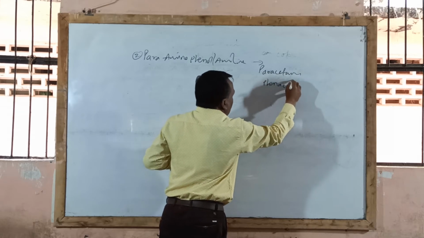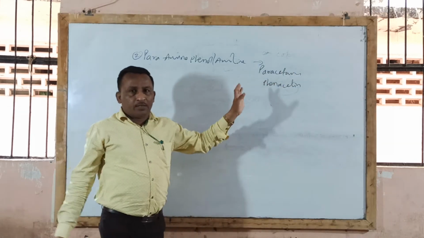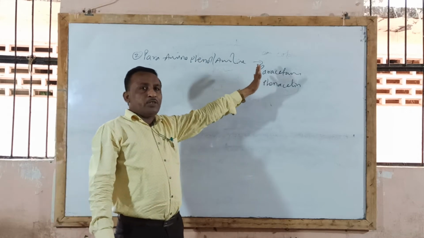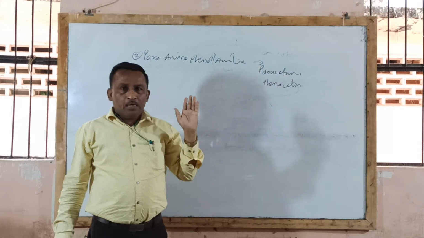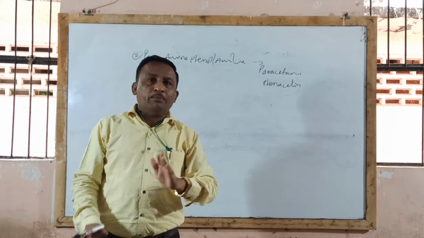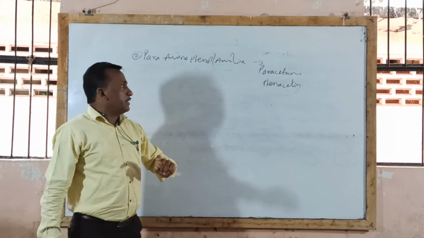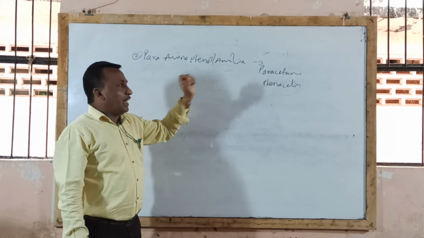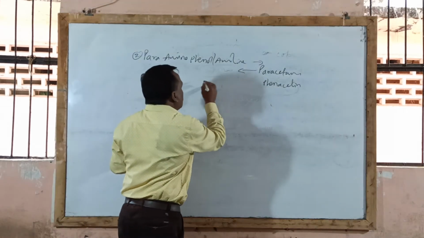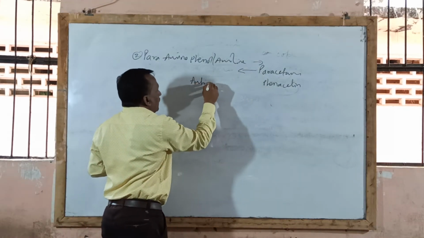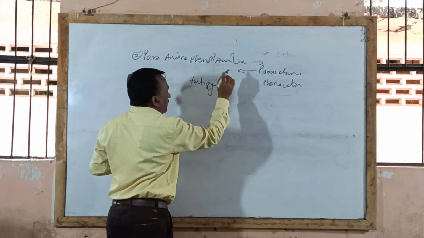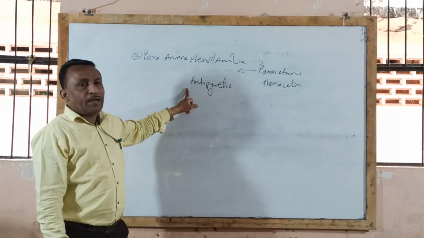Now here, you remember the therapeutic uses and doses of this drug. Pharmacological actions are the same as aspirin. Mechanism of action is also the same. See the example, paracetamol. This paracetamol is majorly used as an antipyretic drug. Remember this: it is majorly used as an antipyretic, that is, in fever or pyrexia.